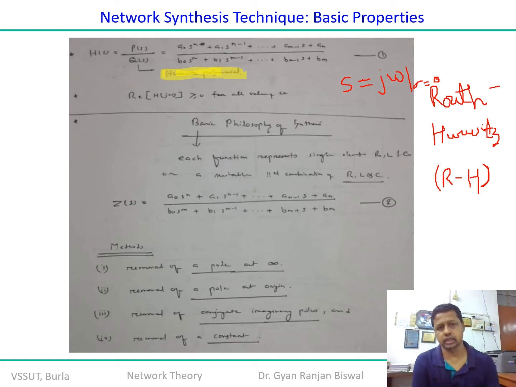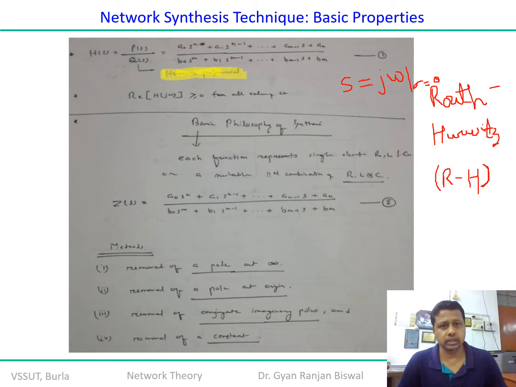Right? So in an ideal scenario, that's why in this system it must be noticed that with the help of Routh-Hurwitz polynomial, you can only judge whether the system is perfectly stable or not, whether it is asymptotically stable or not. Even if it is moving towards instability, you cannot judge the degree of instability or the degree of stability with the help of Routh-Hurwitz polynomial. For that, you have to ultimately jump to the frequency response analysis, which I believe you are going to pursue under the head of control systems in the advanced semesters. Okay. So let us see.